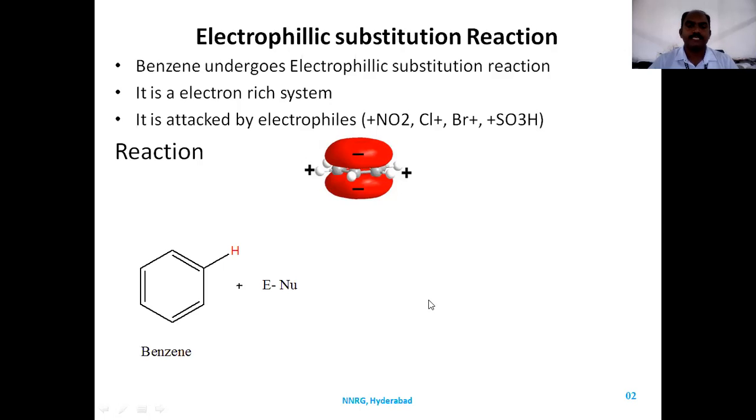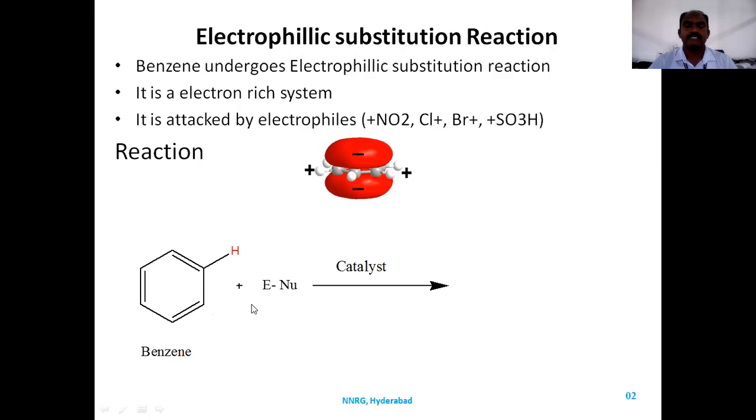When benzene reacts with this compound in the presence of a catalyst, why do we need to use a catalyst? Because benzene is a strong, stable compound. It is resistant to any reaction. But when you add a catalyst, this prompts benzene to go for the reaction. It increases the rate of reaction. Catalyst is very important for benzene reactions.